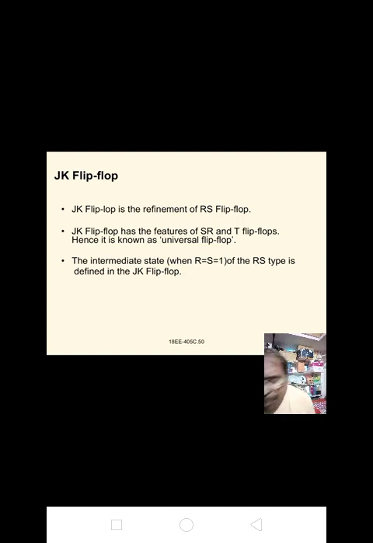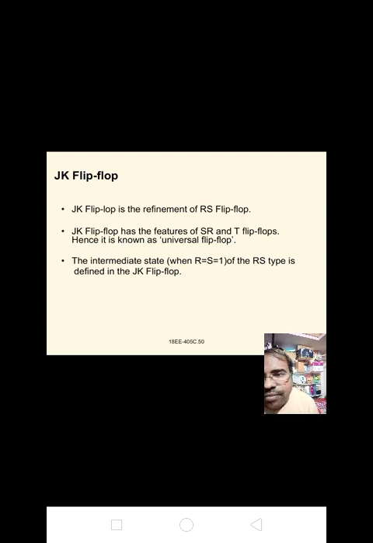Here the JK flip flop is introduced to take out the invalid condition, that is R = S = 1. In this condition, if J = K = 1, the output toggles. Toggle means the complement of the previous output is the present output, that is 1 to 0 and 0 to 1. It is a race around condition, that is toggling condition.